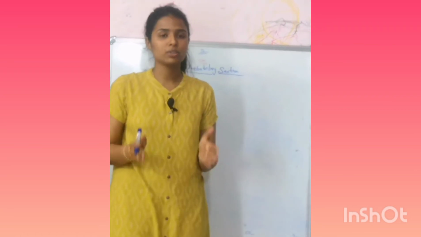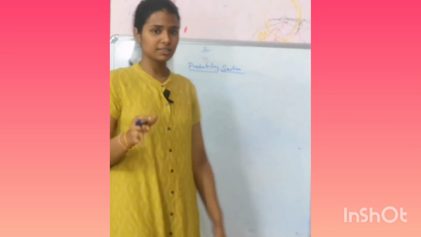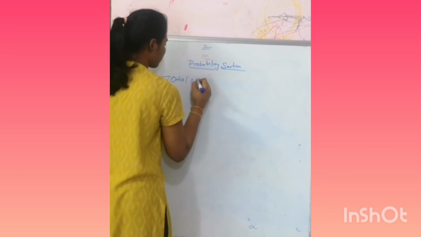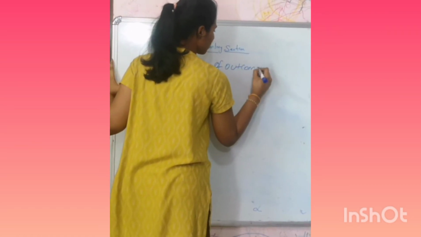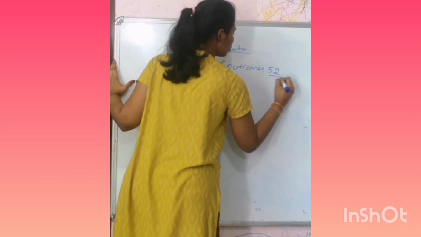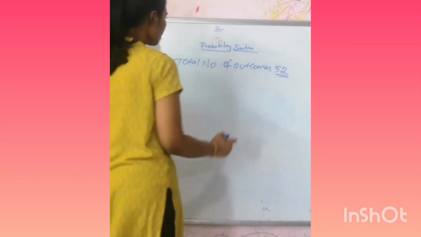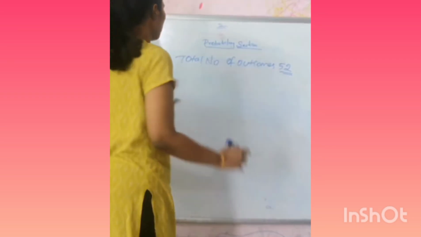Now we are going to the third variable. We already know the total number of cards is 52. So the total number of outcomes is 52. There are 4 suits of 13 cards.